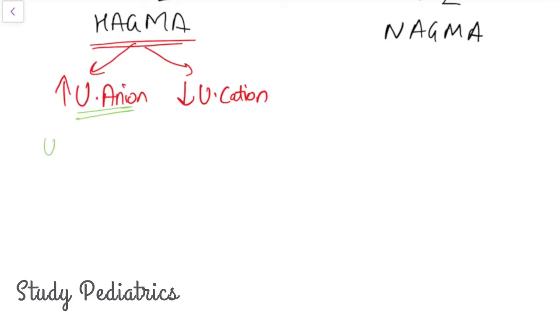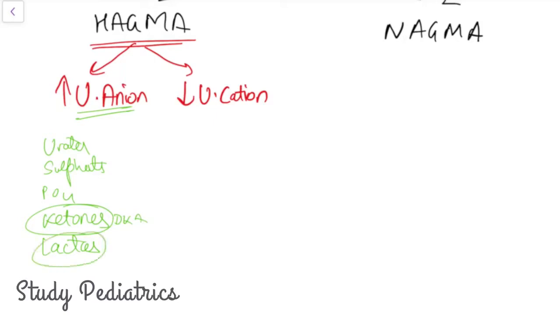I have told you: urates, sulfates, phosphates, ketone bodies or lactates. Ketone bodies are seen in DKA, lactate in sepsis, etc. The decrease in unmeasured cations is basically potassium and calcium. These are not significant.